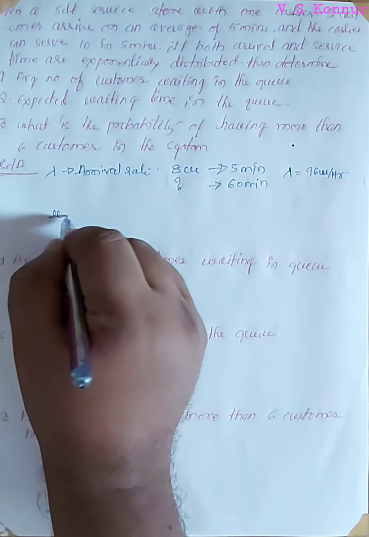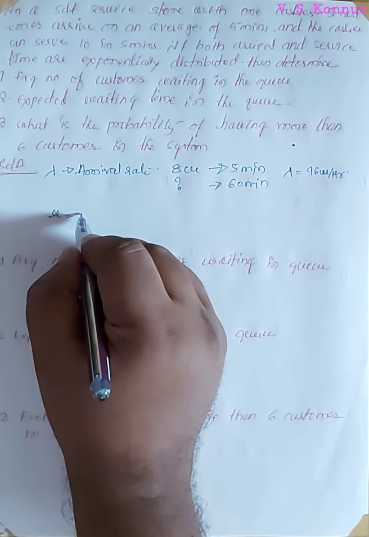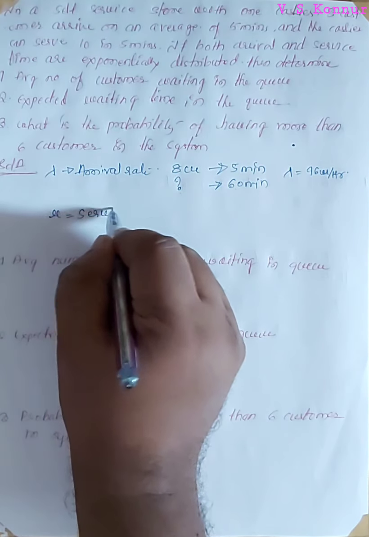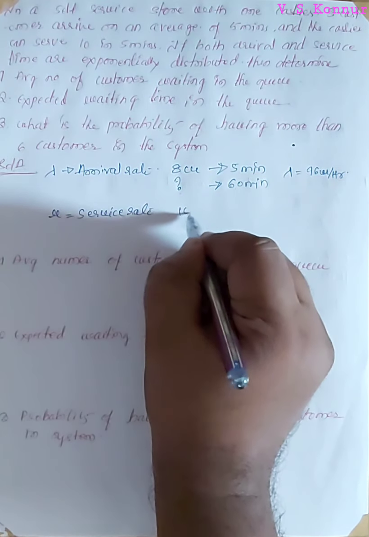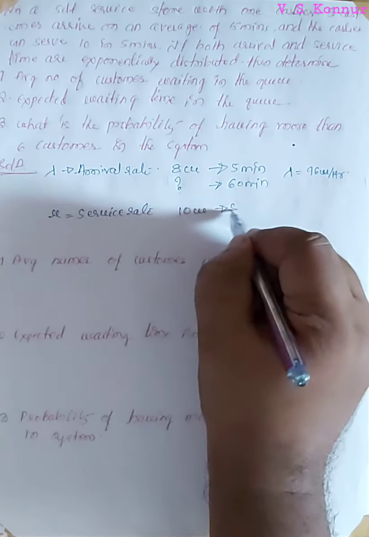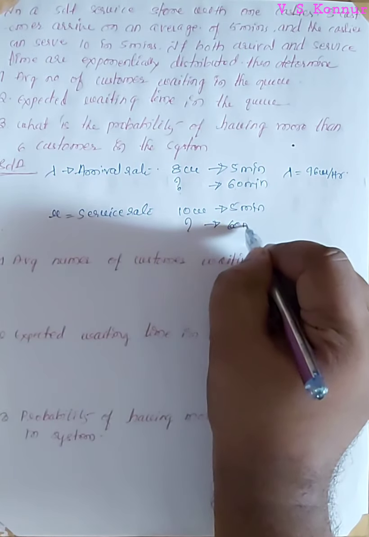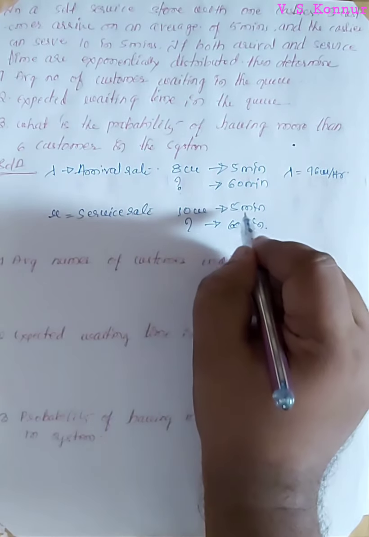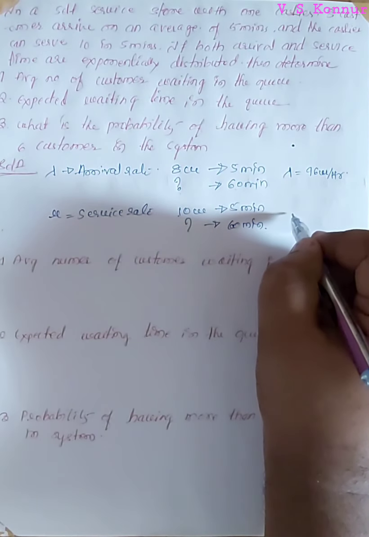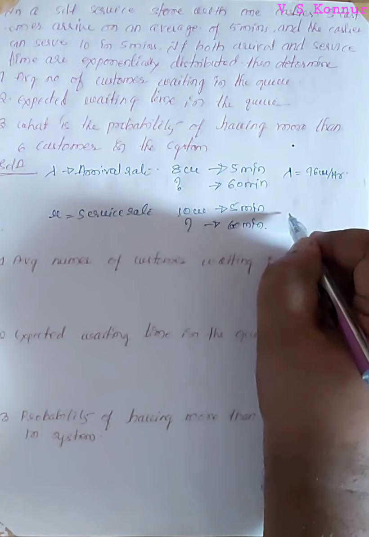Next we will calculate mu. Mu is 10 customers in 5 minutes. That is called the service rate. How many customers in 60 minutes, that is 1 hour? Once again cross multiplication: 60 into 10, which is 600, divided by 5, that is 120 customers.